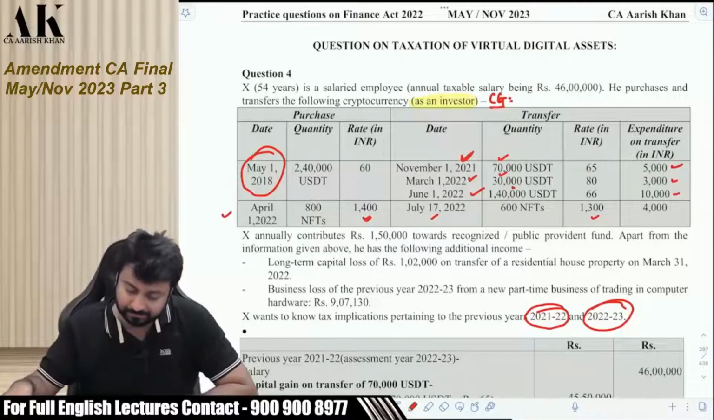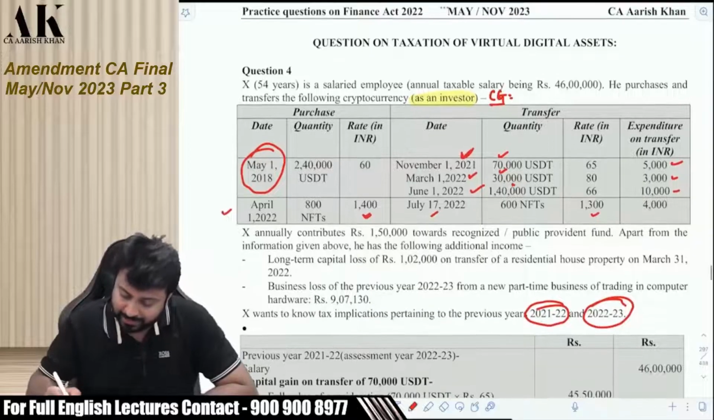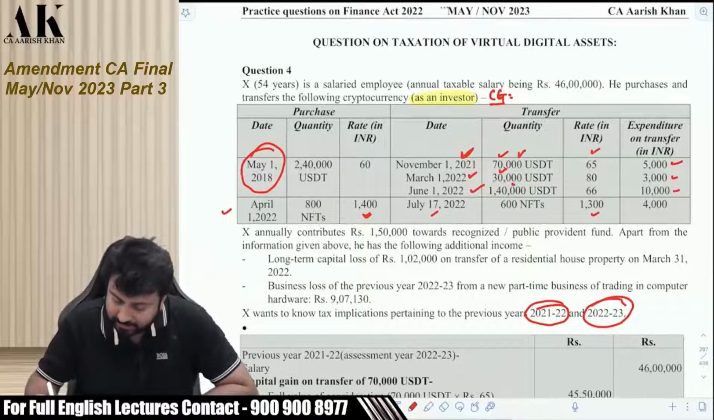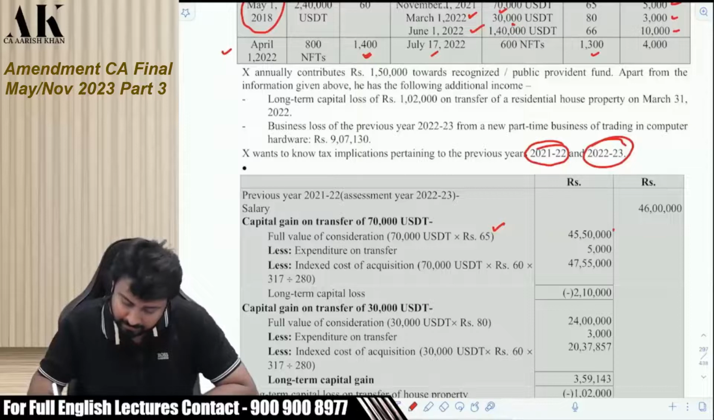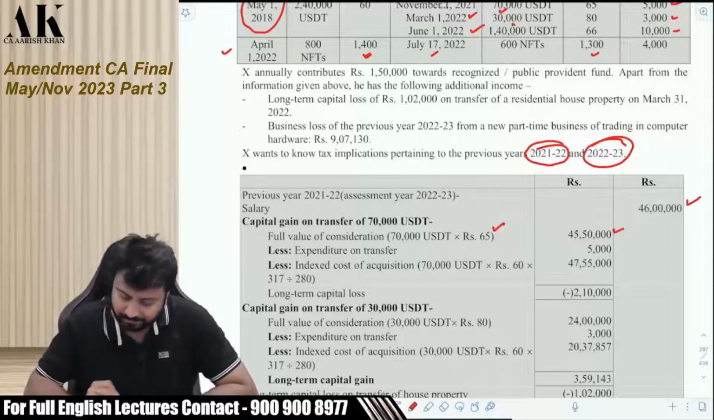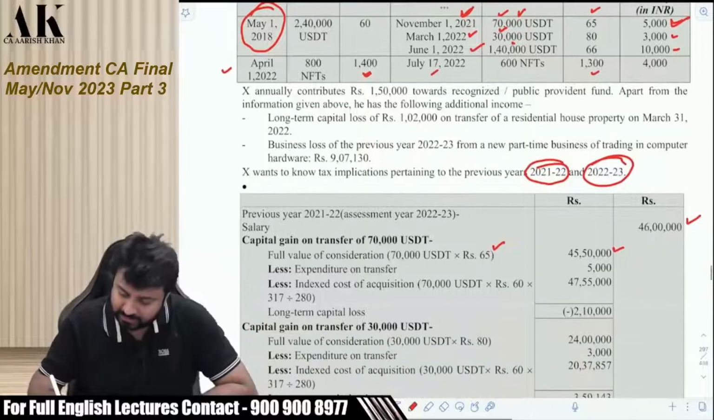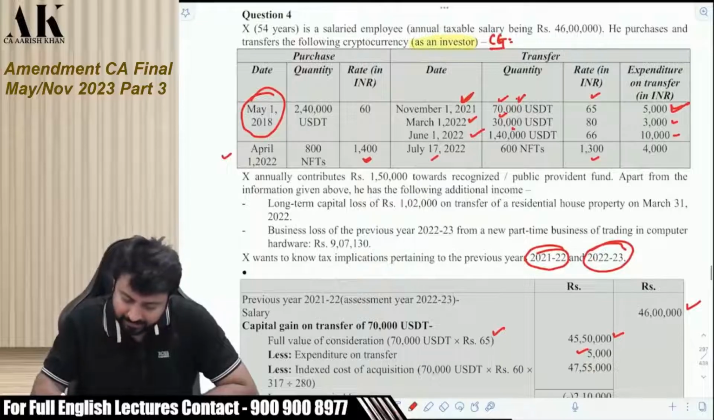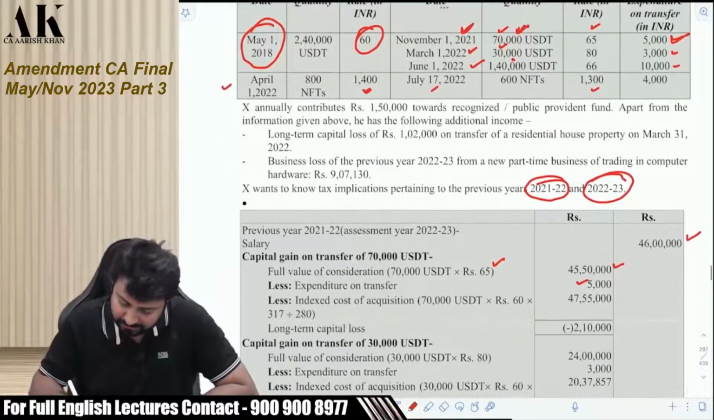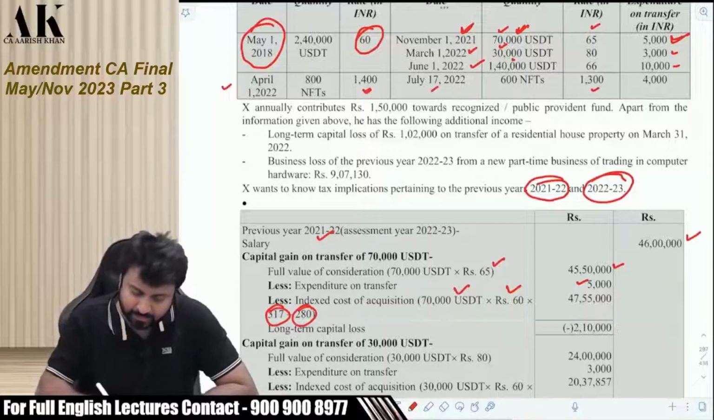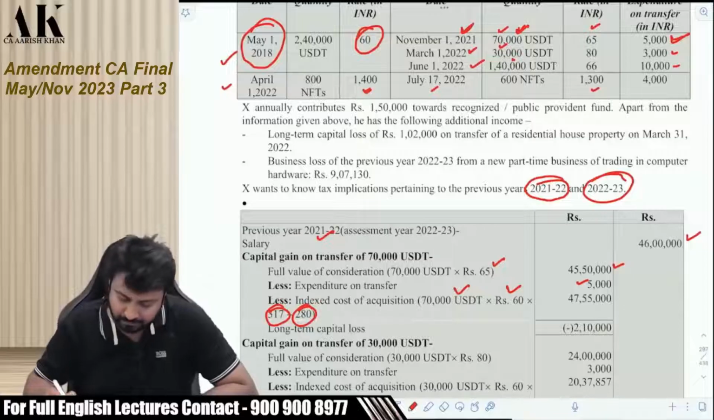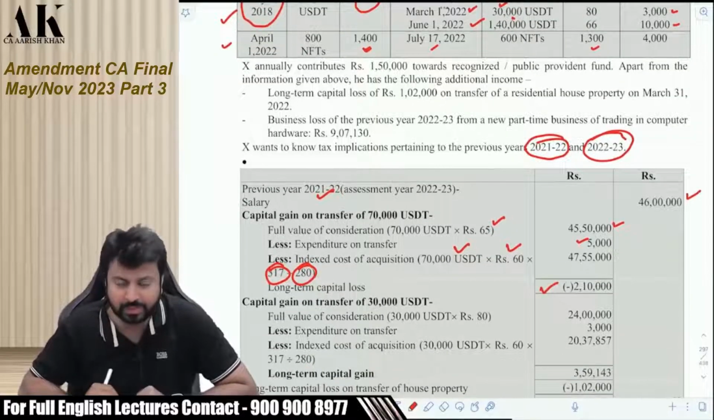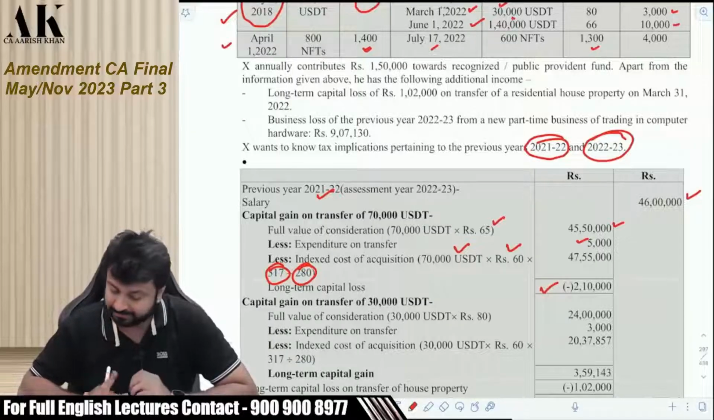So this is long term. So this will be computed as per long term capital gains. 70,000 into 65 will be your sale consideration. Okay. Just check one by one. First of all, I will write salary. Then the expenditure on transfer is 5,000 rupees. And then indexed cost of acquisition will be 70,000 into 60 rupees, that will be the cost, into cost inflation index of 21-22 divided by cost inflation index of 18-19. Okay. So there is a loss of 2,10,000 rupees over here. Okay. I hope it is clear.